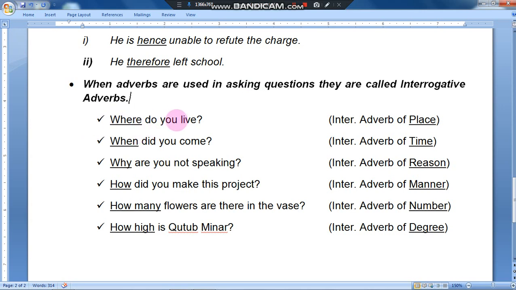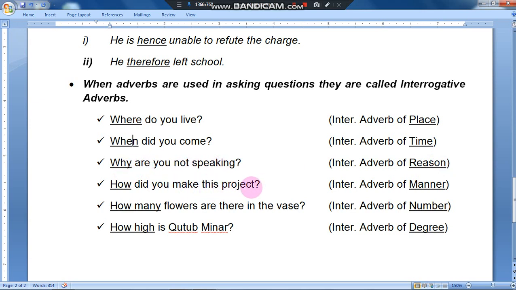Now see, where do you live? We have already seen this. Adverb of place. Where do you live? "Where" is an adverb. When did you come? Question: when? Adverb of time. Why are you not speaking? Reason. What is the reason behind it? Why are you not speaking?